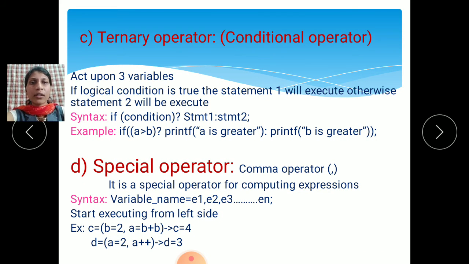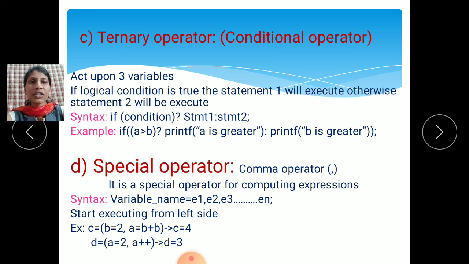The first type of operator is the unary operator. The second type of operator is the binary operator. Then the third type of operator is the ternary operator, or conditional operator. It acts upon three variables, so we use three variables here.